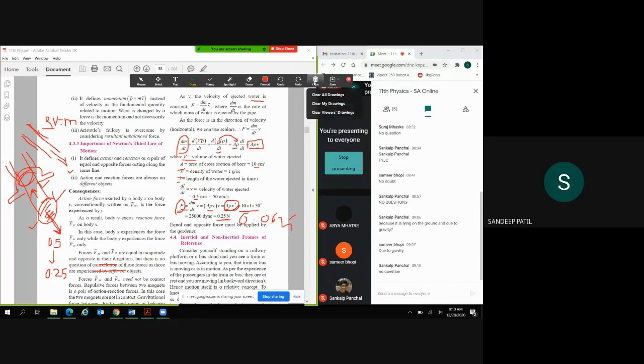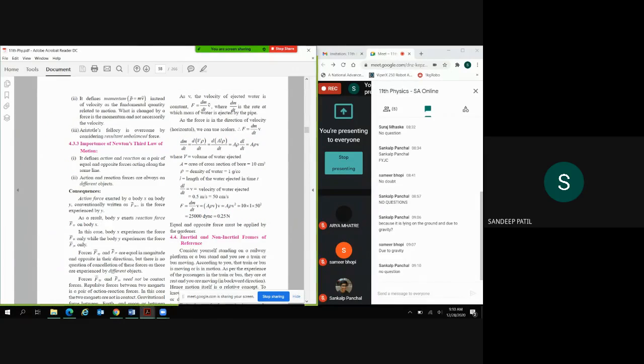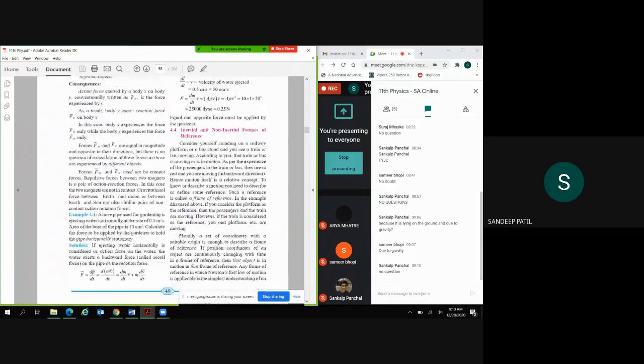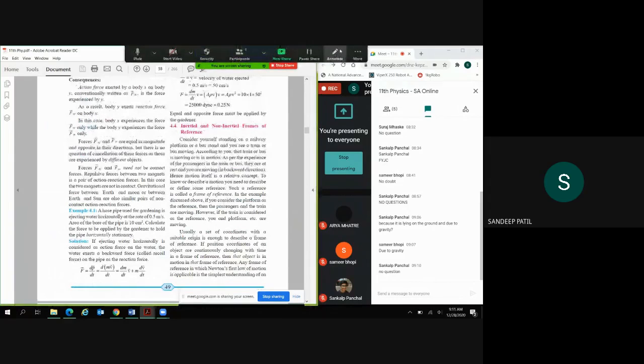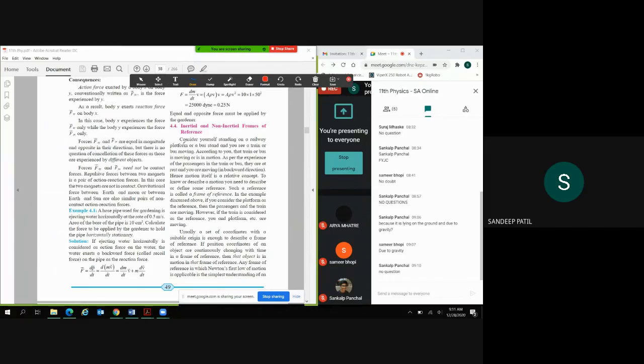Okay, so let's move to the next thing, that is inertial frame and non-inertial frames. Okay, so I will read first, then we can discuss. Consider yourself standing on a railway platform or a bus stand, and you see a train or bus is moving, right? According to you, the train or bus is moving or is in motion, right? As per the experience of the passenger in a train or bus, they are at rest and you are moving. So whoever sits in the bus or train, they think that you are moving in the backward direction.